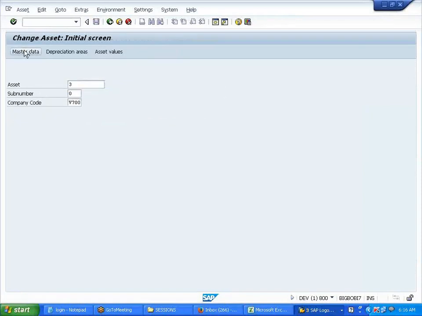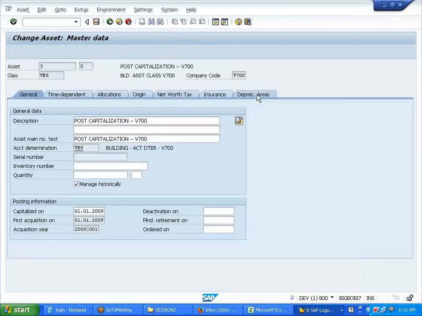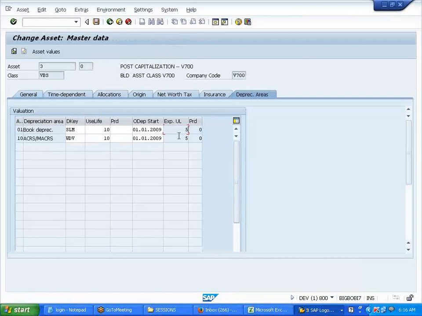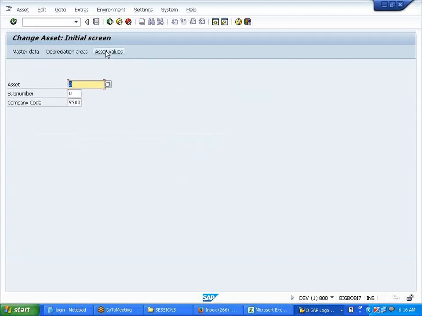So yesterday we saw this master data. In the depreciation, the expired useful life is 5. Right. Now I go into the dates. The depreciation start date is 01/01/2009, when we started our depreciation. Back to asset values.